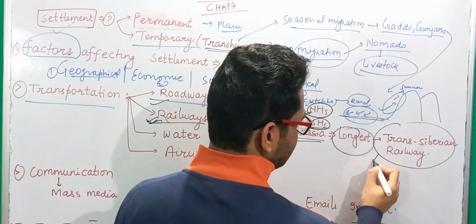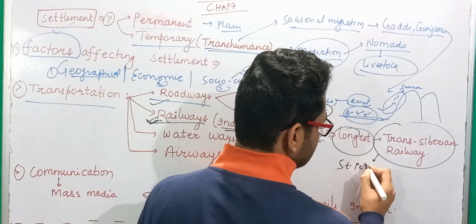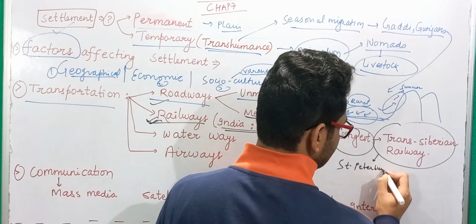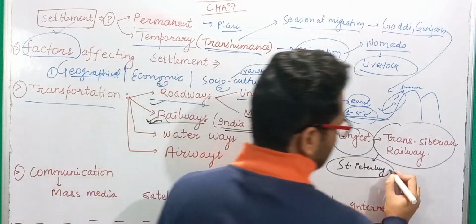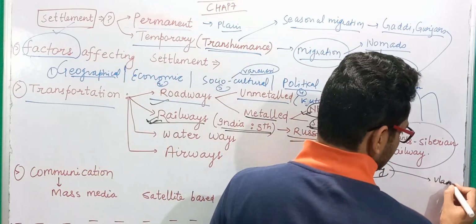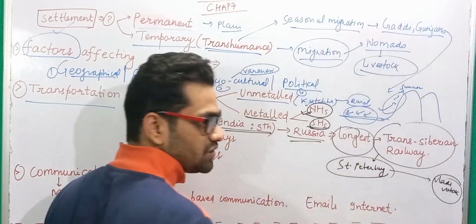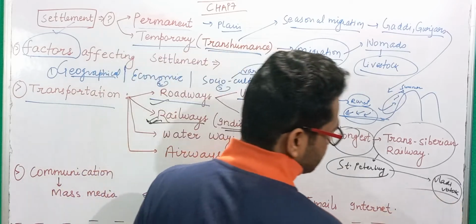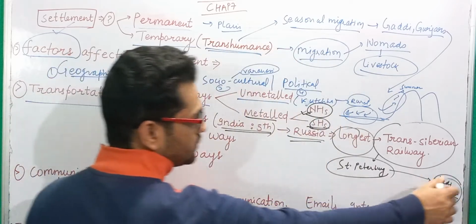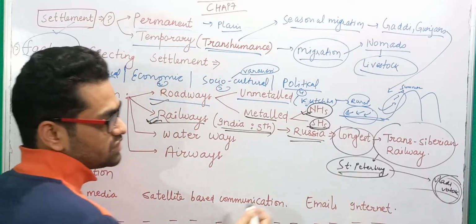This railway runs from St. Petersburg, in the European part of Russia, to Vladivostok, which is very close to the bank of the Pacific Ocean. This is the easternmost part of Asia, and the other end is in Europe.